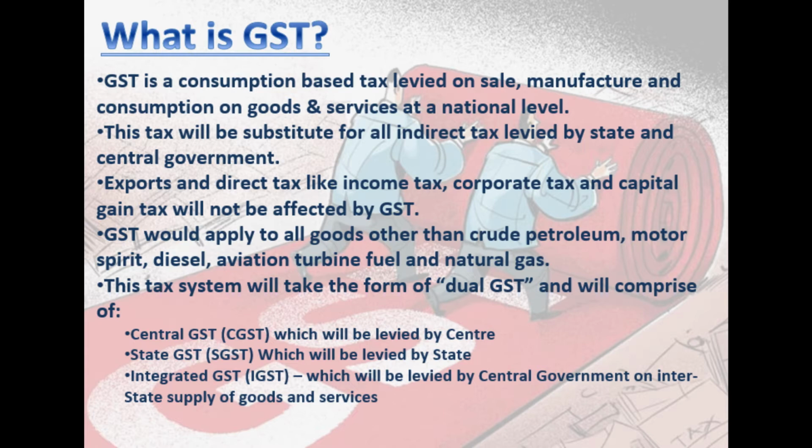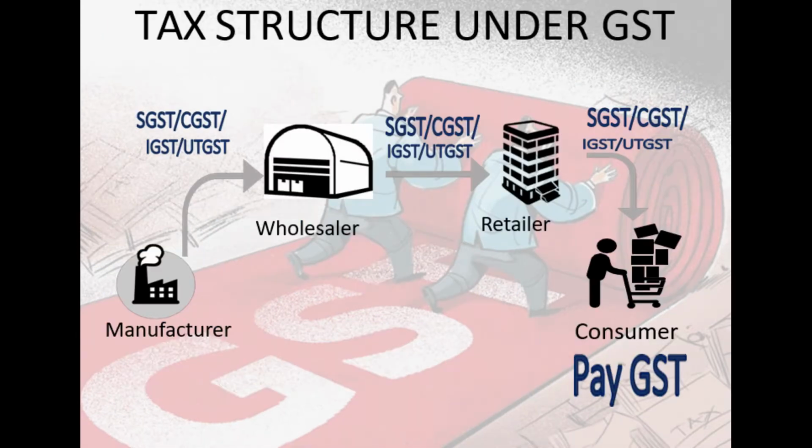Now this tax system, that is the new GST tax system, will take the form of dual GST and will comprise Central GST, that is CGST, which will be levied by the center. Next, State GST, which will be levied by the state, and Integrated GST, IGST. Some people misunderstand it as Interstate GST. It is not interstate, but Integrated GST, which will be levied by the central government on interstate supply of goods and services. Correct?